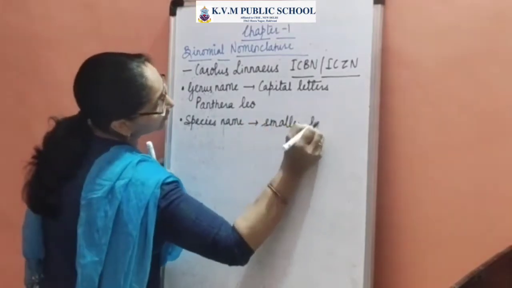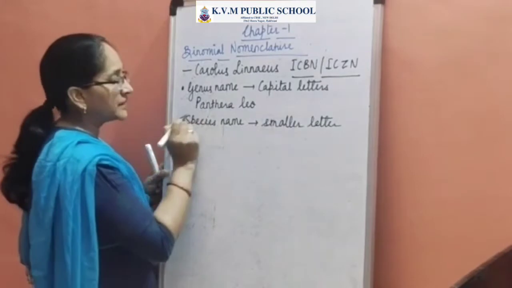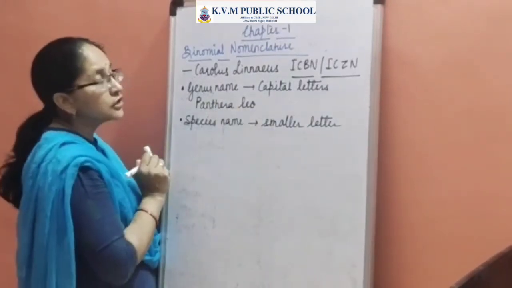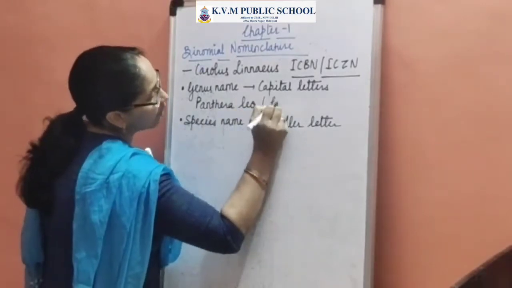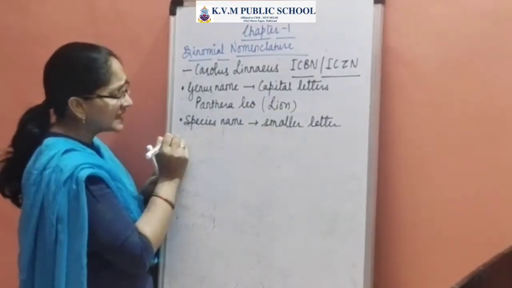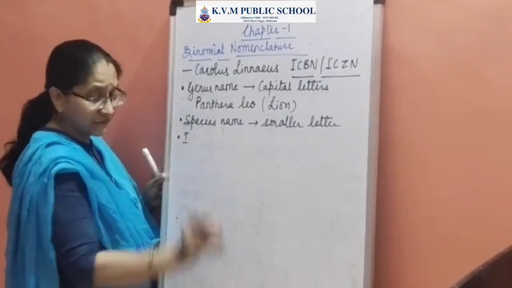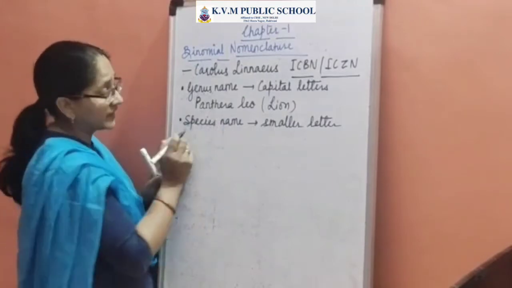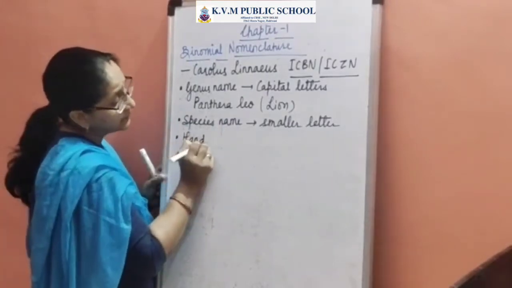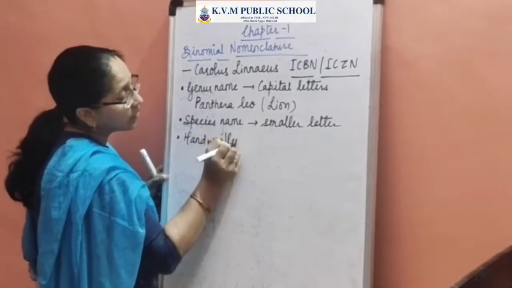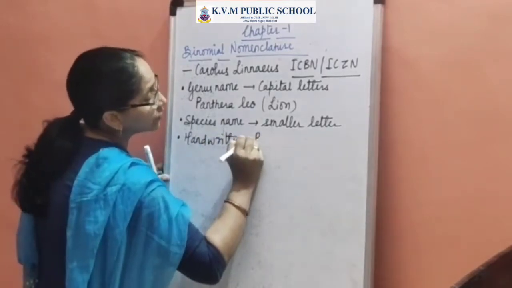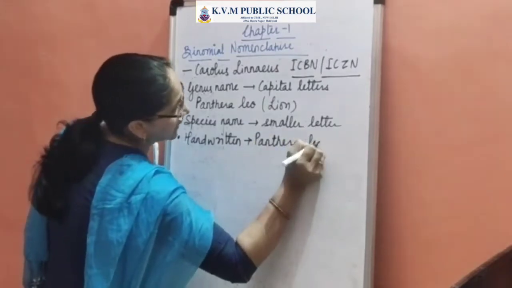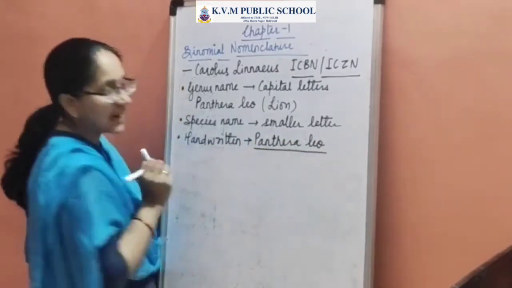Here we can take the example that can be seen over here: the genus name is written in capital and leo is written in small letter, and it is the scientific name of lion. Next, when we are writing it, if it's a handwritten one, then we are going to underline the scientific name. When you are going to jot it down, you are going to underline it. For example, if I am writing Panthera leo, I am going to underline the scientific name.